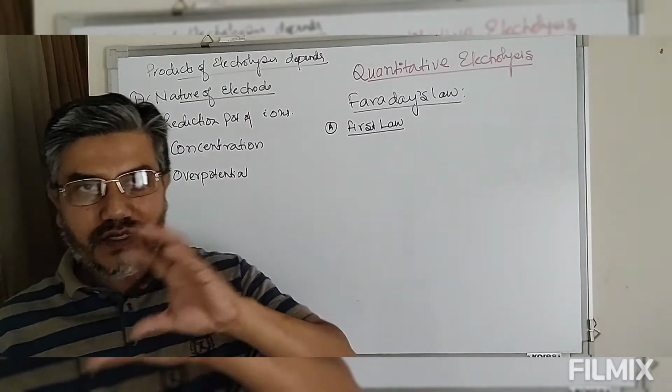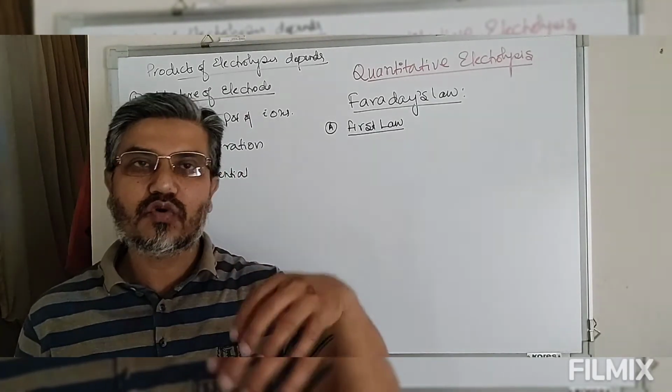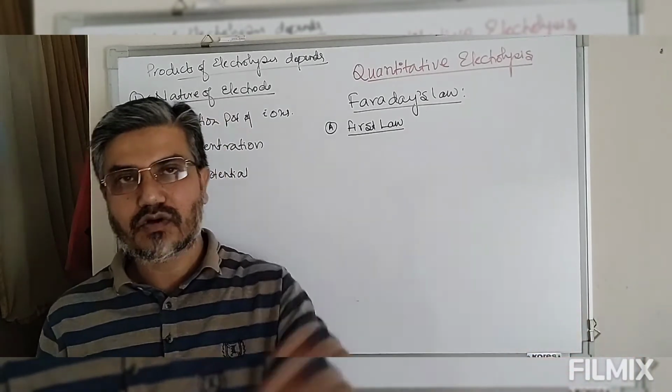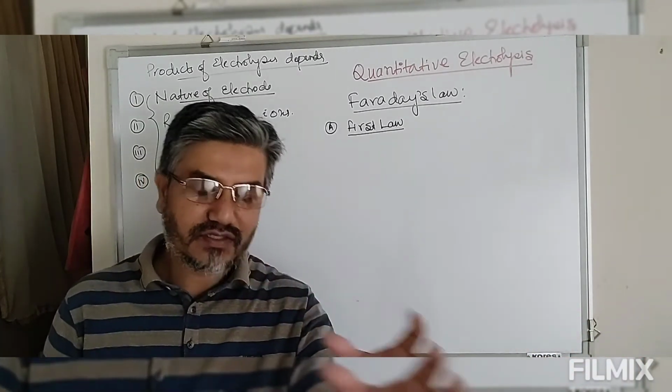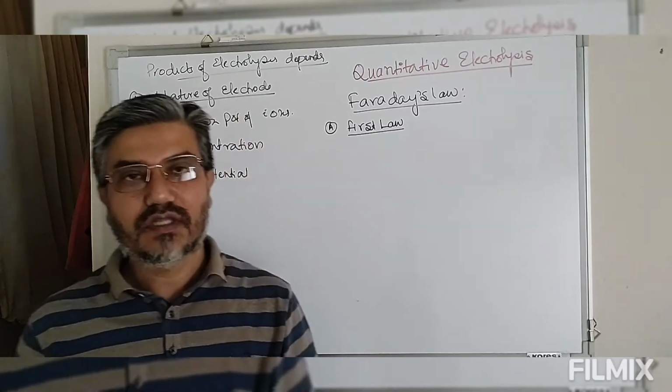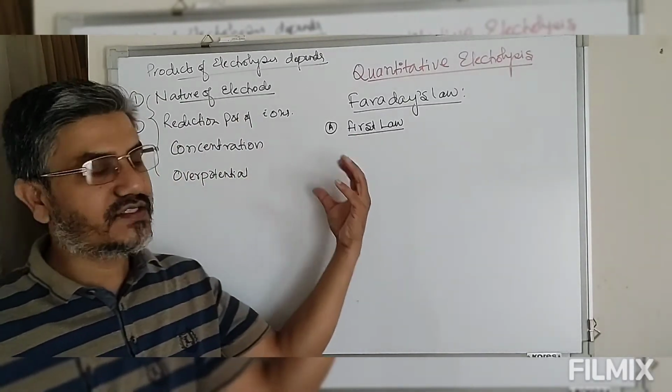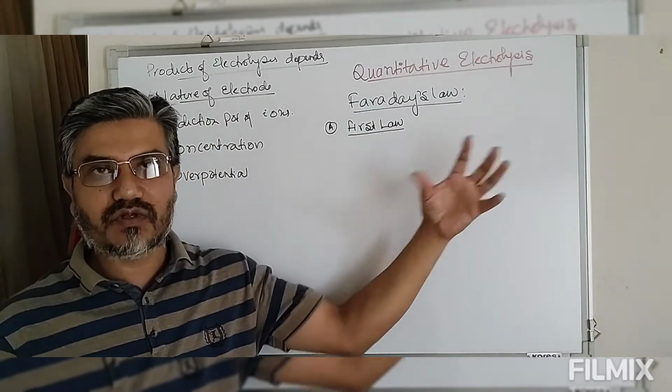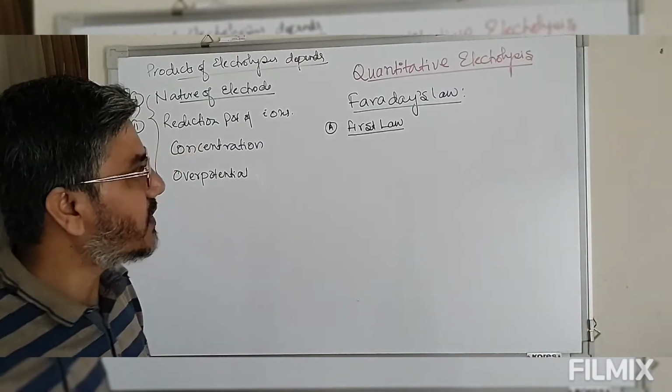So if a greater quantity of charge is passed through the solution, more will be formed at the cathode or anode. If less electric charge is passed, the quantity of substance oxidized or reduced at the respective electrode will be less. This is what we call the first law.